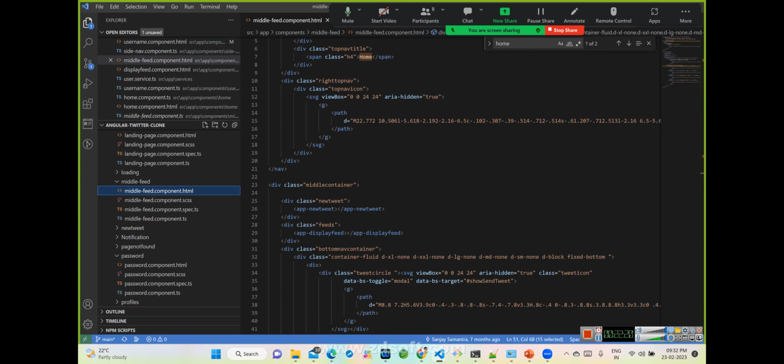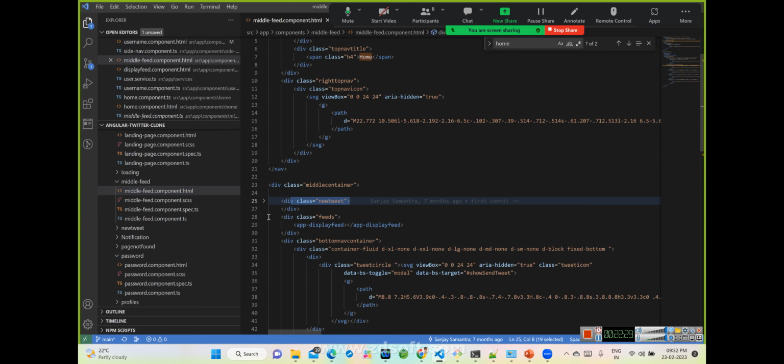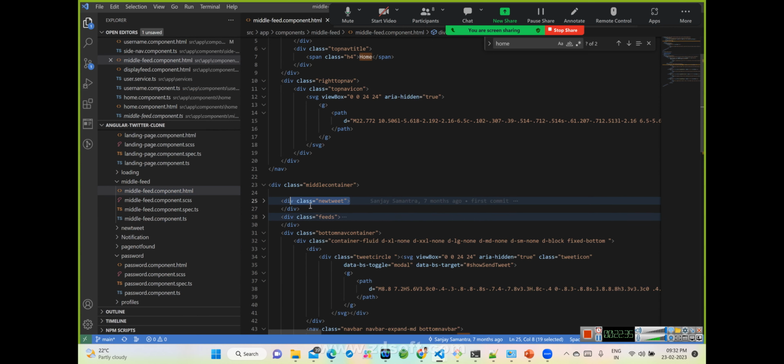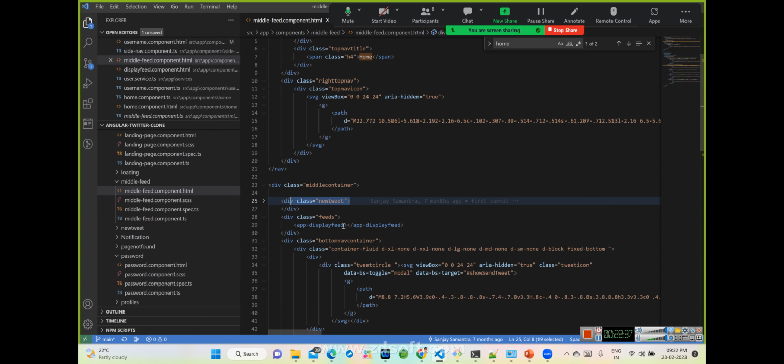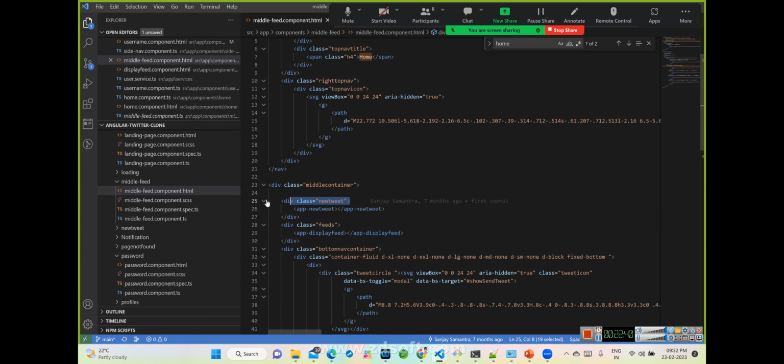In this middle feed, two other components are attached over here. One is new tweet, another is feeds. Feeds means app display feeds, whatever existing data is getting displayed, and if some new feeds are attached, that will also come under this display feed. That's happening over here.